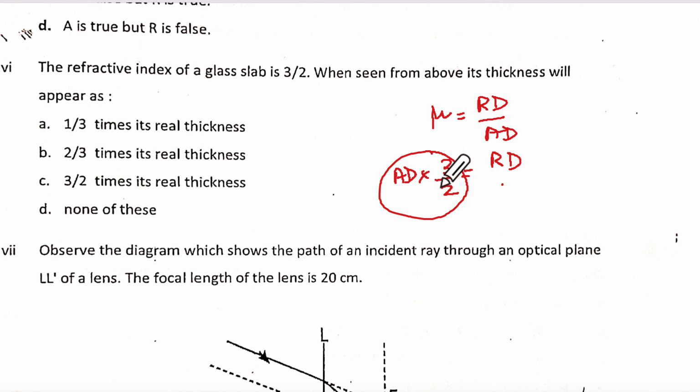Ma'am, they're asking, one minute. They are asking what it will appear as, sorry. So they are saying apparent depth, no? Apparent depth will be 2/3 of real depth. Option B. Okay. Understood how to do this? Was it easy? Yes, ma'am.